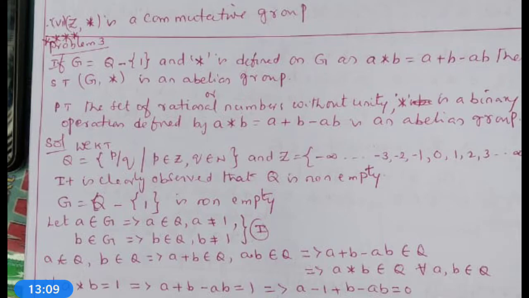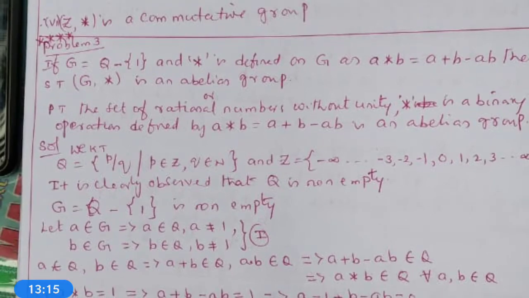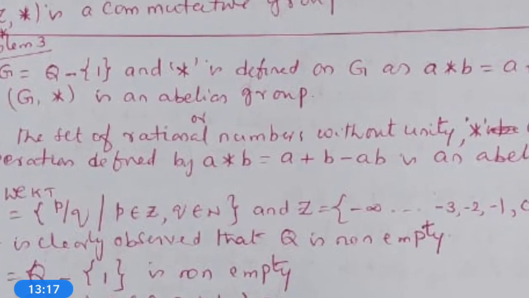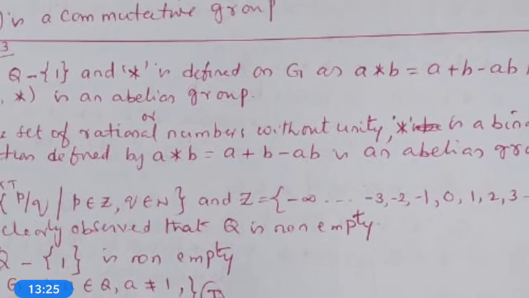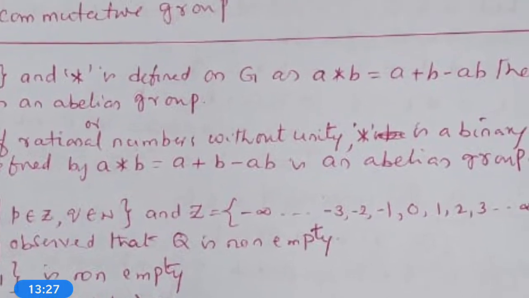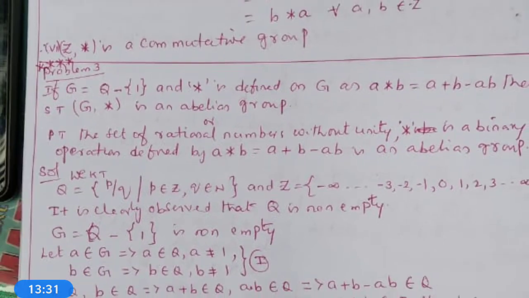Now we go to the third problem. That is, if G is equal to Q minus the singleton set {1}, that means the set of rational numbers excluding 1, and star is defined on G as A star B is equal to A plus B minus AB, then show that (G, *) is an abelian group.